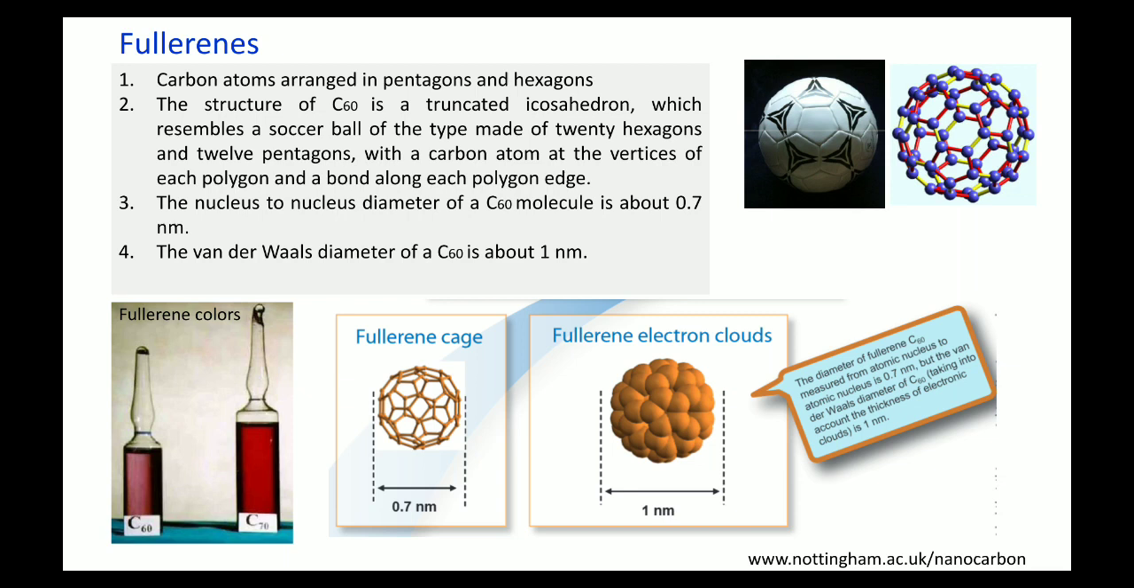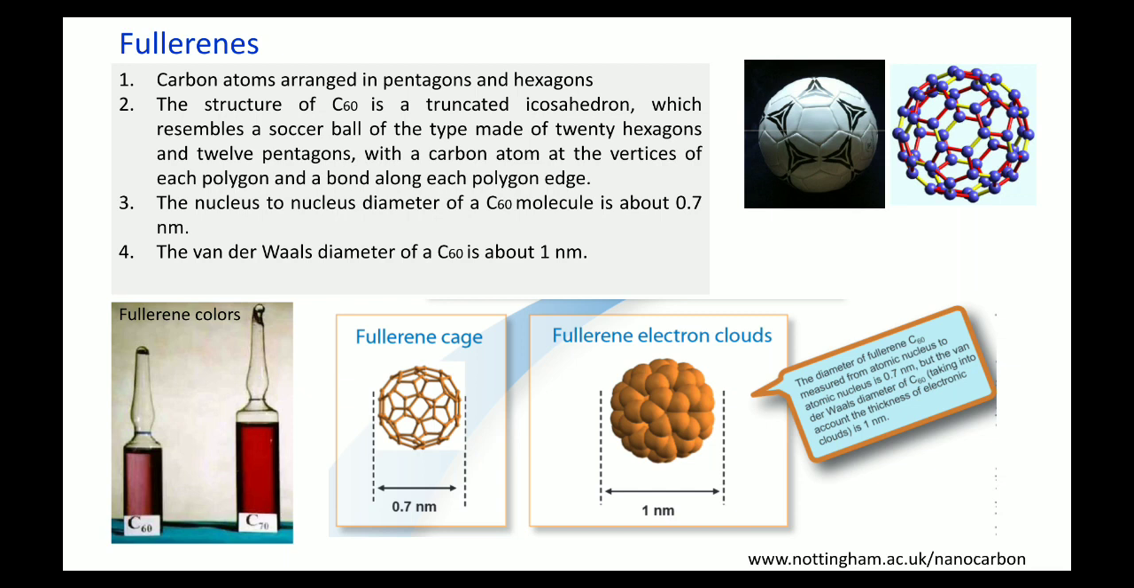A very interesting image is shown on the left lower corner of this slide. You can see two bottles. One is filled with C60 molecules in a liquid. This is a colloidal solution of the C60 molecule. And on the right hand side, there is another bottle showing a colloidal solution of C70 molecules.